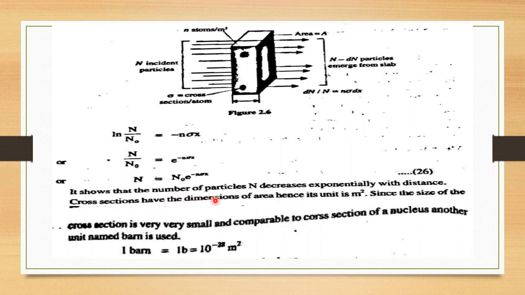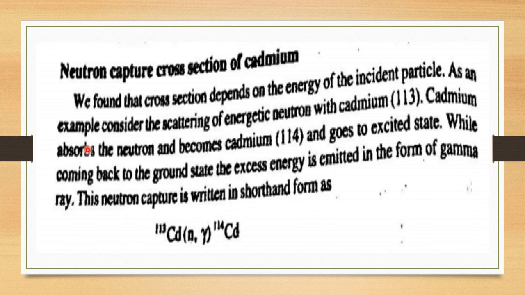Now, the cross section has a dimension of area, hence its unit is meter square. Since the size of the cross section is very small, we make use of a smaller unit which is called the barn. 1 barn is equal to 10 raised to minus 28 meter square. This is the unit of cross section.